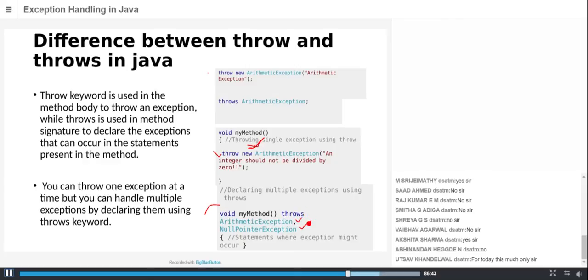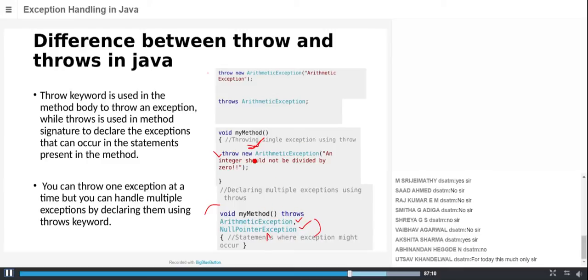So this is the syntax of using those. You need not throw anything inside this. If you know a statement is going to cause an arithmetic exception, directly mention that class with throws. If you know any statement within your program is going to cause an array out of bound exception, then mention array out of bound directly here. You need not throw something like this. This is exactly the difference.